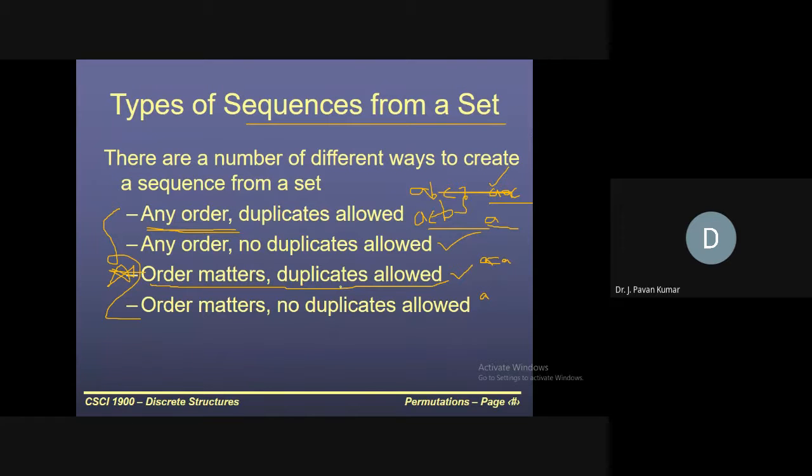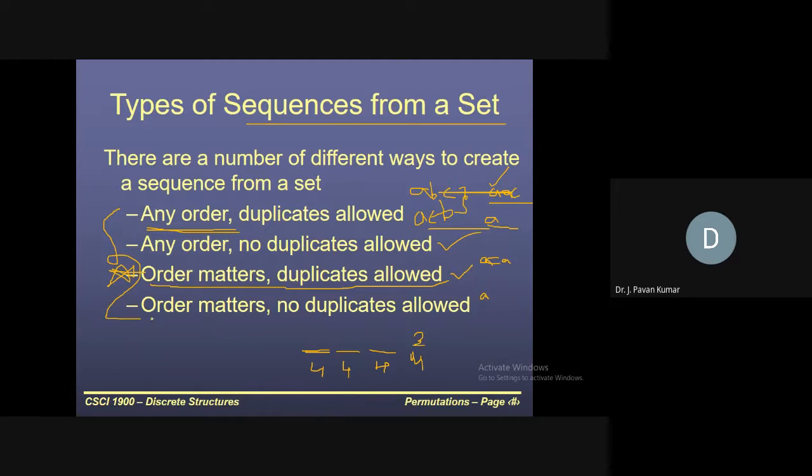Here first we have considered this third case, that is order matters, of course, but duplicates are allowed. If duplicates are allowed, whatever number of possibilities we have for the first placement, the same number of alternatives exist for the other placements as well. So in our example, 4 possibilities for the first one, 4 for the next one, 4 for the third one as well. So the number of ways will be 4 power 3.